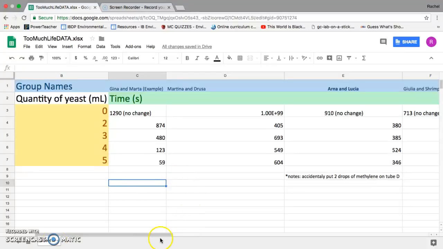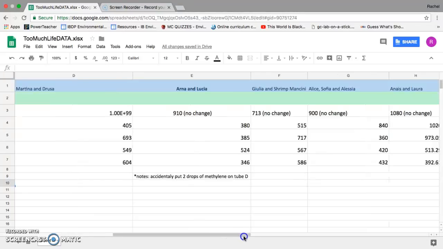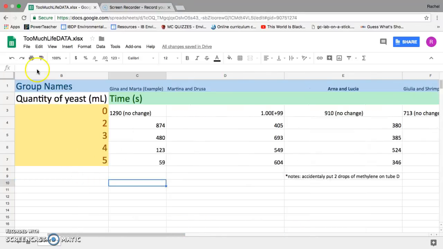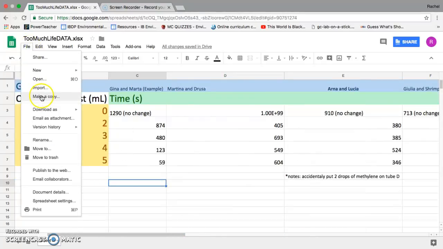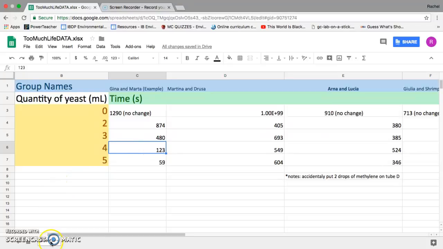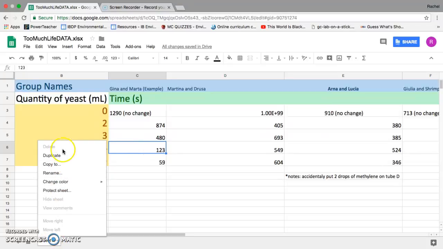All right, ladies and gentlemen, we are going to crunch some numbers today. So we're going to take a look at that spreadsheet with the shared data. So I'll have you open that up. The first thing I want you to do is go to File and make a copy and save your own so that we're not messing with the original information and our record of the information for the class. So you do that. I'm going to do something a little bit different.